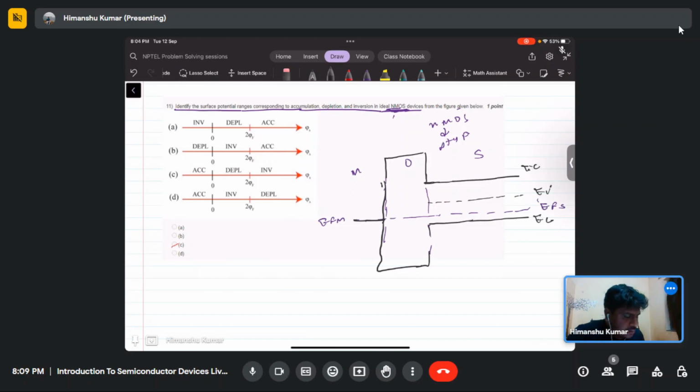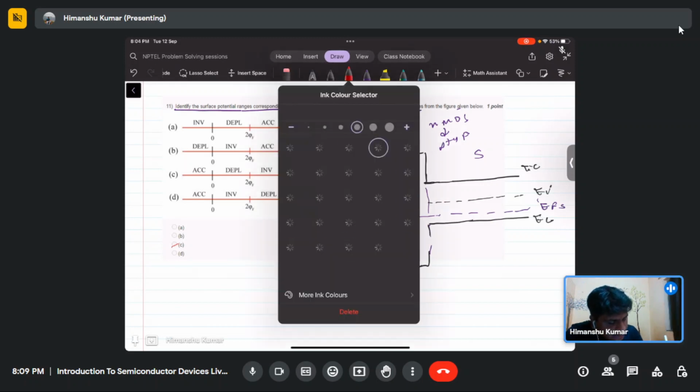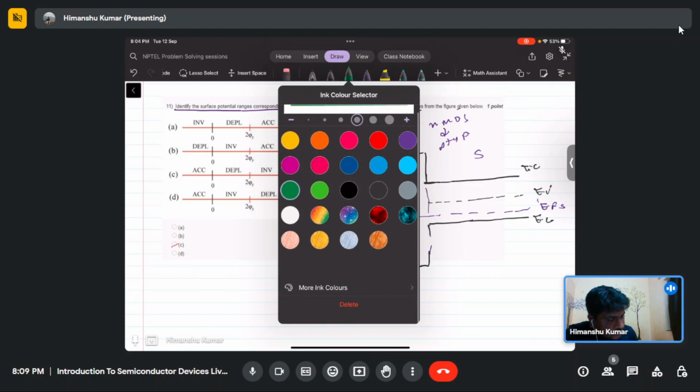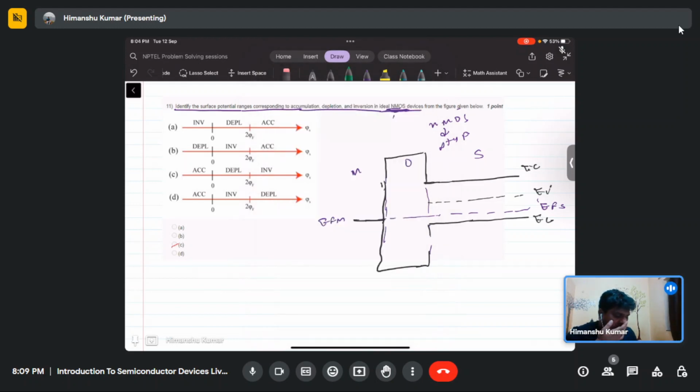Now if we apply the positive gate bias, then the band will bend down. It will start becoming like this.